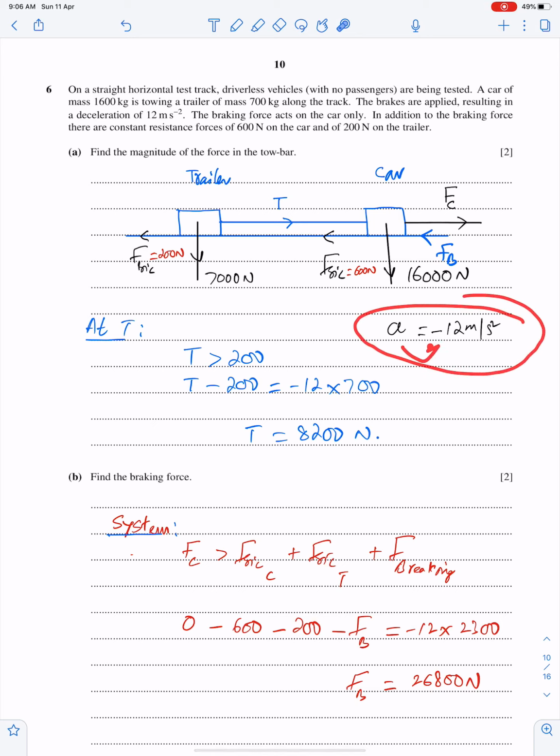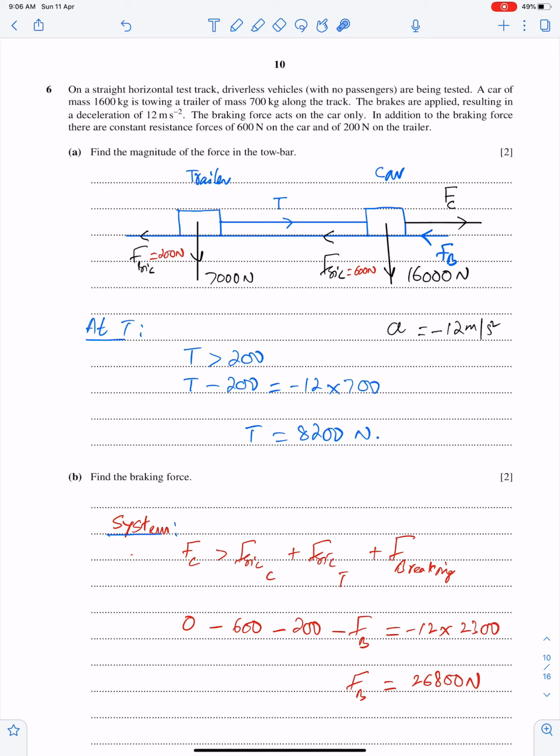So acceleration is minus 12. The braking force acts on the car only. This is very important. Here is the braking force. In addition to the braking force, there are constant resistance forces of 600 newtons on the car and 200 newtons on the trailer. So frictional force on the trailer is 200 and on the car is 600. Find the magnitude of the force in the tow bar. We need this value, tension.